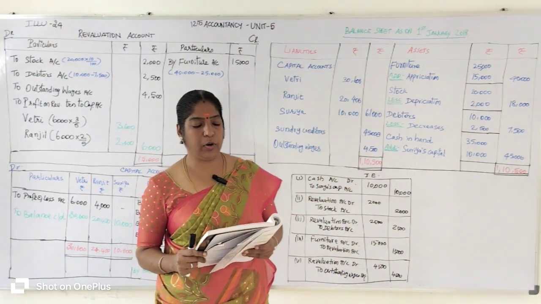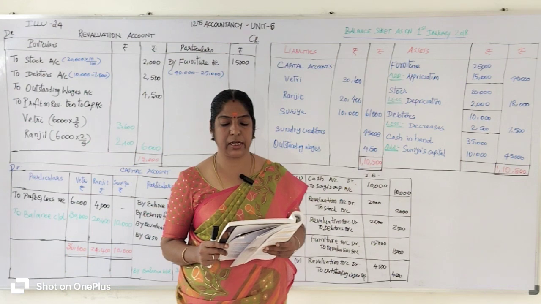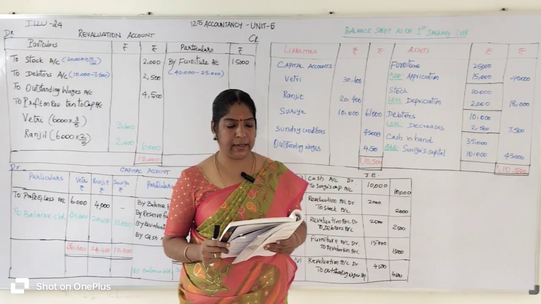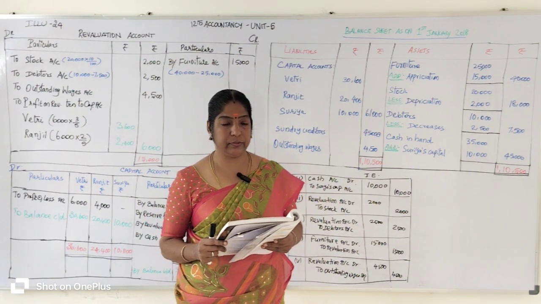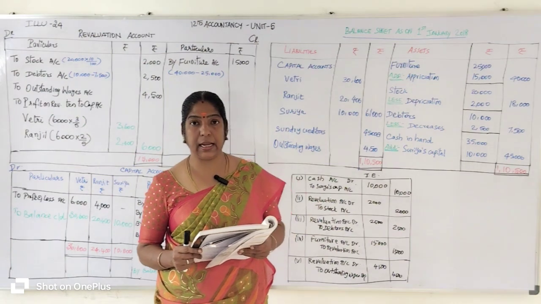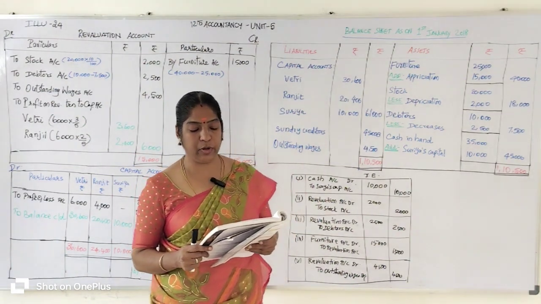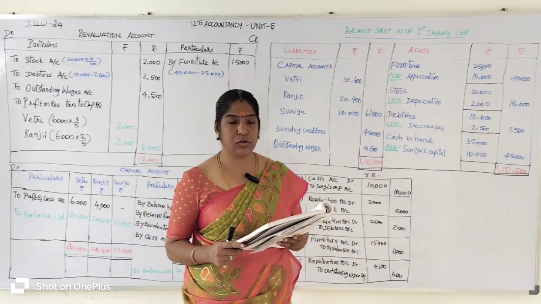Vetri and Ranjit are partners sharing profits in the ratio of 3:2. Their balance sheet as on 31st December 2017 is as under. Liability side: capital accounts of Vetri and Ranjit, reserve fund and sundry creditors. Asset side items are furniture, stock, debtors, cash in hand, and profit and loss account given here. And the other information is also given here.